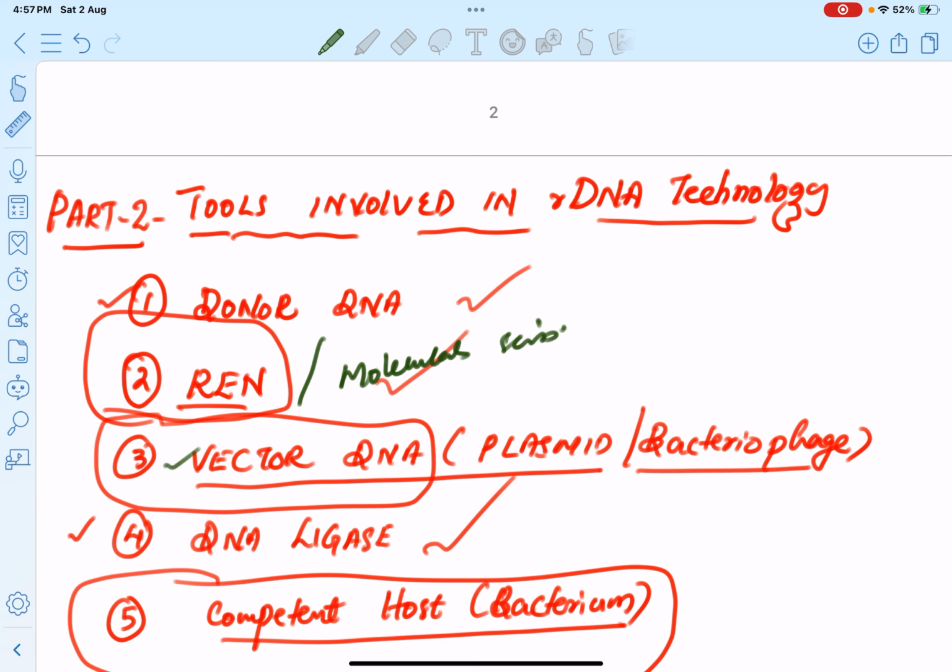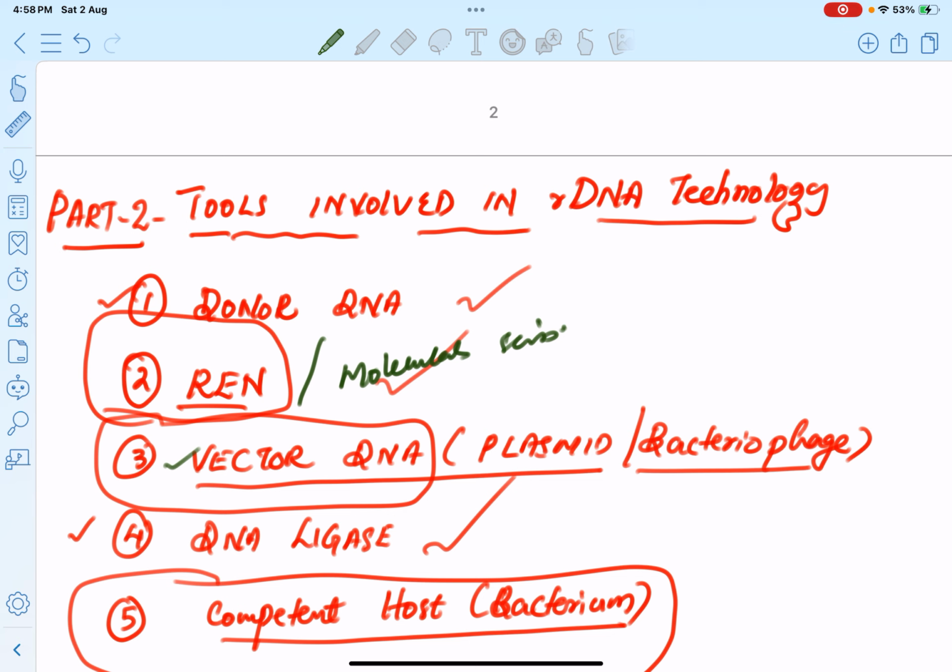Vector is the carrier or vehicle which has the ability to transfer recombinant DNA to the host cell and produce large quantities of recombinant DNA. Then we require a DNA ligase enzyme to recombine the donor DNA with the vector DNA.